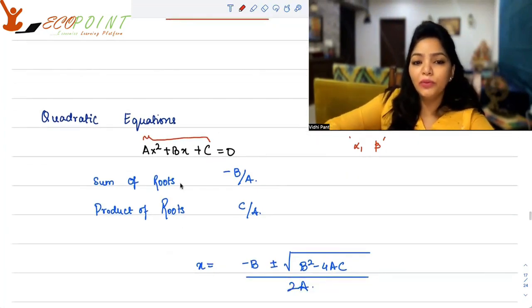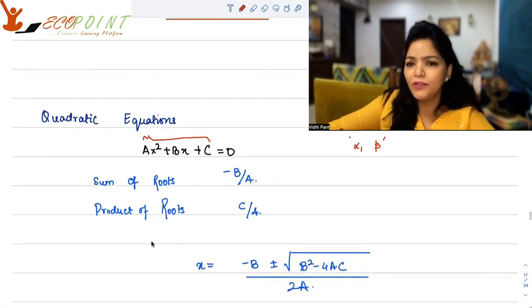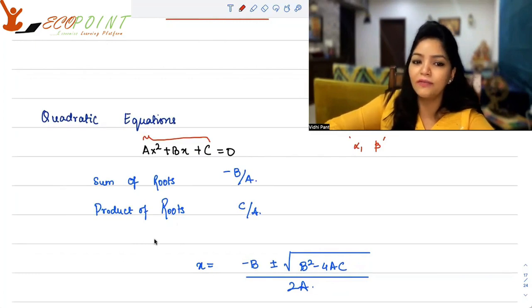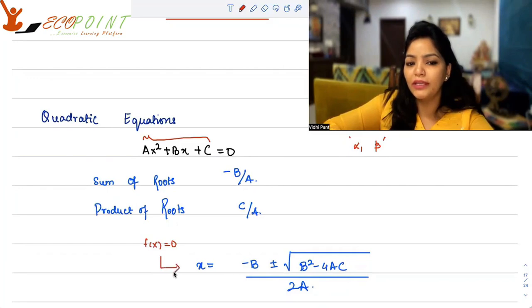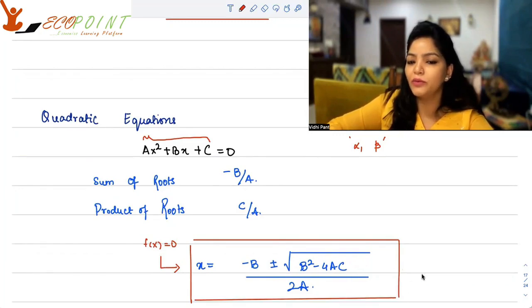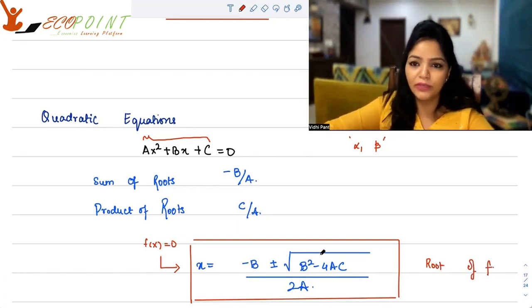When you equate it to 0, then there has to be some x which is solving this equation. Equation as in, when you put that x, you will get fx equals to 0. Fx would be equal to 0 when x is equal to minus b plus minus square root of b square minus 4ac, the whole thing upon 2a. And this is called a root of f. So you can have 2 roots, we're saying alpha beta. So this is how you can calculate alpha beta.